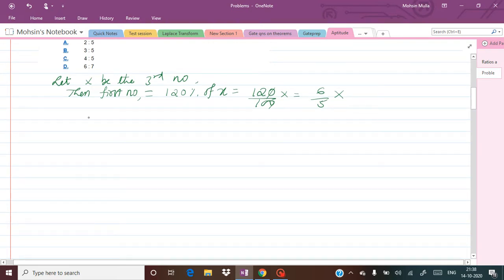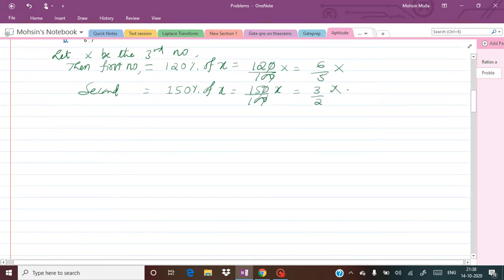Similarly, what is the second number? The second number is 50% more. 50% more means 100 plus 50, so 150% of x. So 150 divided by 100 into x. Again, dividing by 50, we are going to get 3 by 2 x.